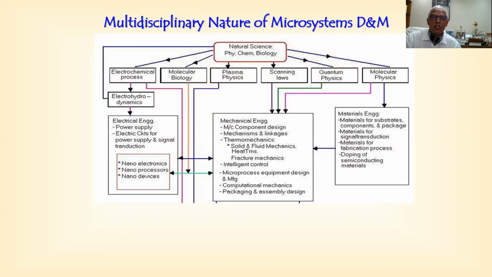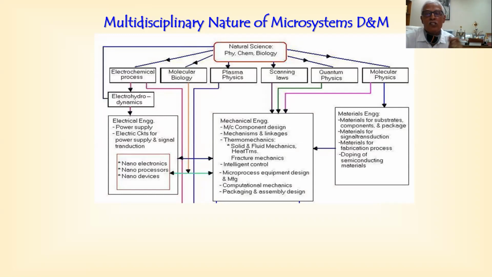And in mechanical engineering: machine components design, mechanisms and linkages, thermomechanics, solid and fluid mechanics, heat transfer, fracture mechanics, intelligent control, microprocessors, equipment design and manufacturing, computational mechanics, packaging and assembly design.